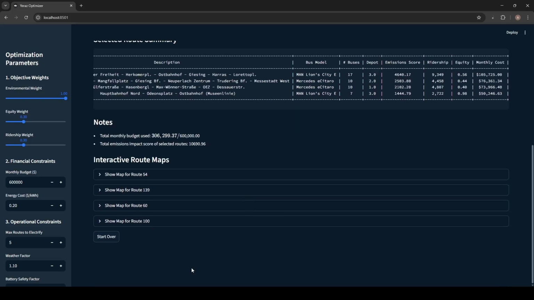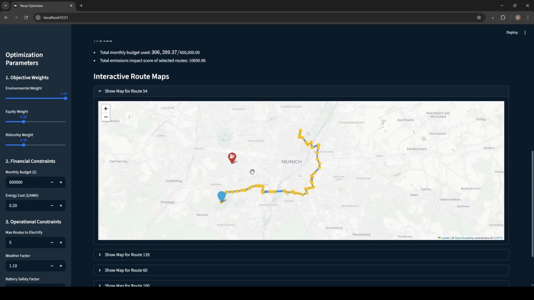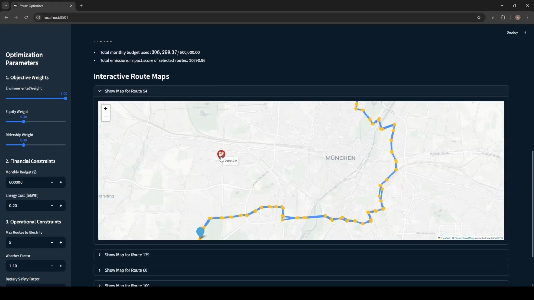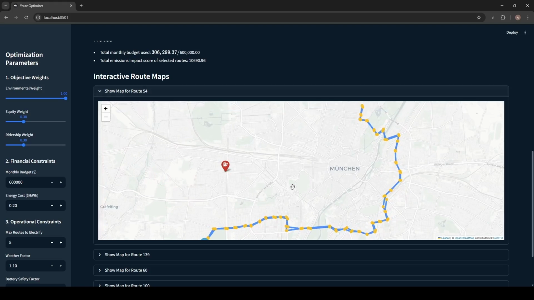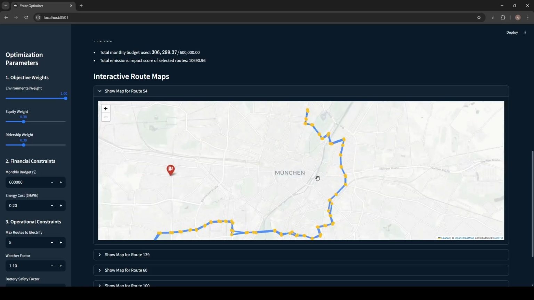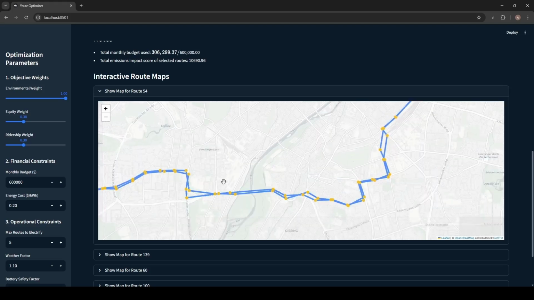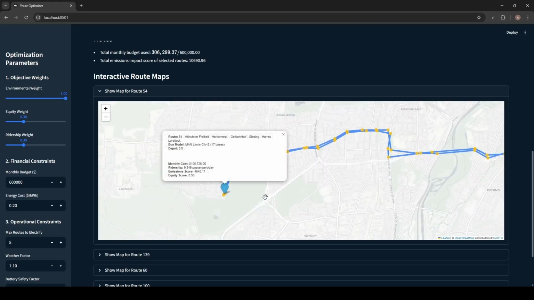Moreover, we have interactive maps for each route. Look at this. This is fantastic. For example, for this route, the algorithm has chosen depot 3. This is route 54, and we can see it's a pretty nice map with stop names in it, for example Ostbahnhof or Küstenmannpark. And here we can see detailed info about routes.